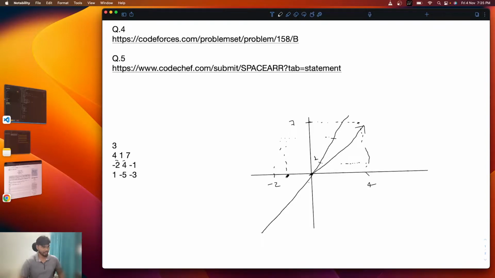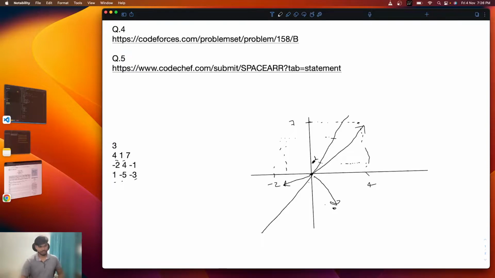Somewhere here it will intersect, seen from here. So the other force is acting along this side, and for the third vector, if we plot it somewhere here, in -5 direction this side, in -3 direction this side, somewhere here it should be acting this way.